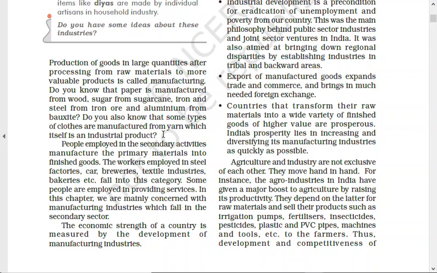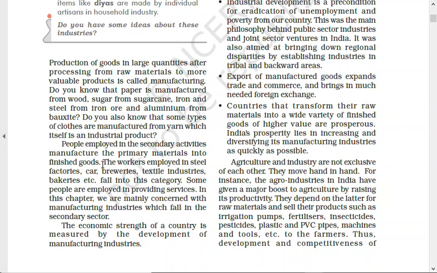Those are plastic based or petroleum based materials, which combined with natural products we make varieties of textiles. So we combine natural products such as cotton, jute and wool with synthetic products, or industrial products, to further process into new things. It's a very complex thing. People employed in the secondary activities manufacture the primary materials into finished goods.